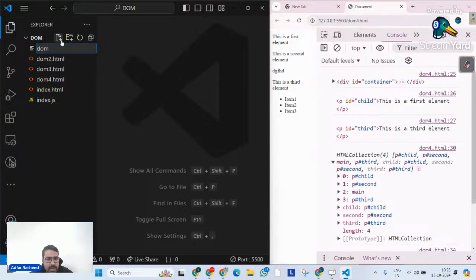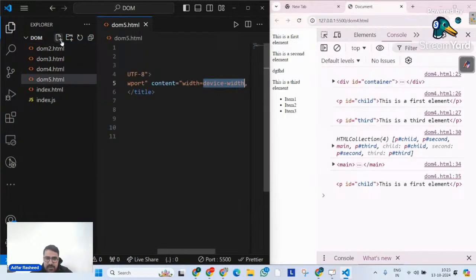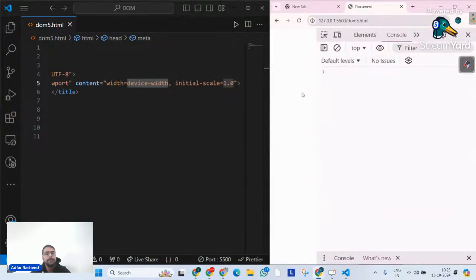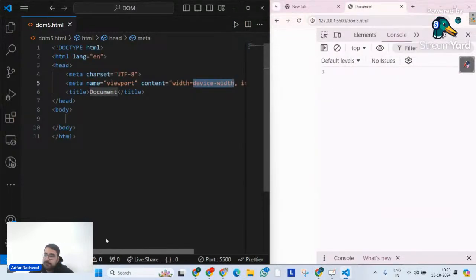So let me create DOM5.html. In this case, I will simply create a boilerplate, and let me open my DOM5 in the output as well, like this. Done. Now pay close attention, because there are a few methods in our attributes. Whenever we deal with attributes, these methods play a very important role. And I'm pretty sure if you have already done DOM before, you might already know this.